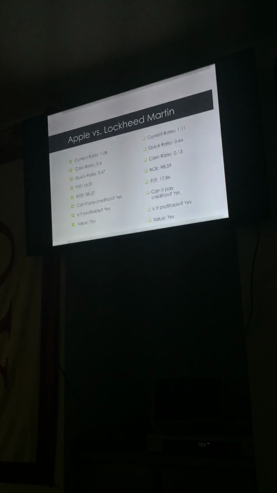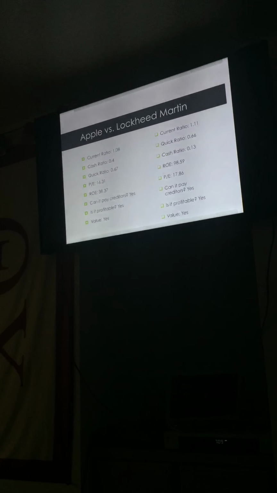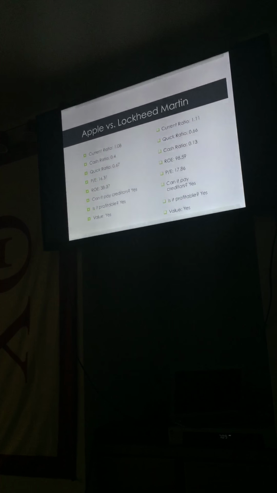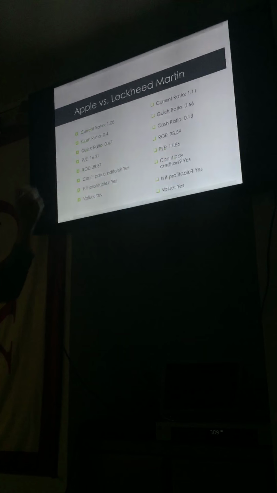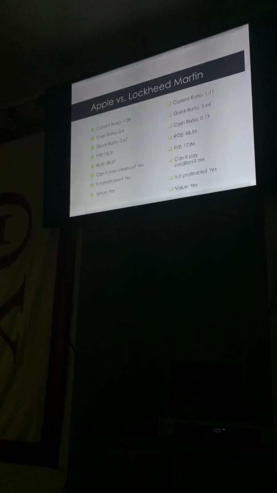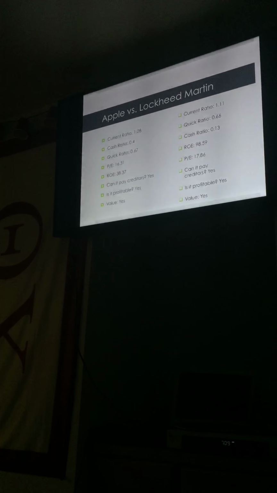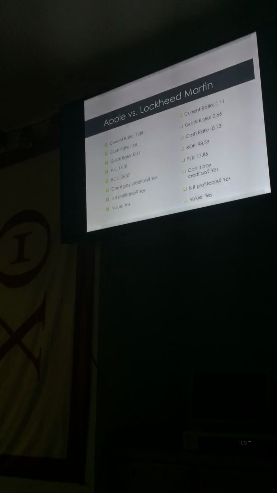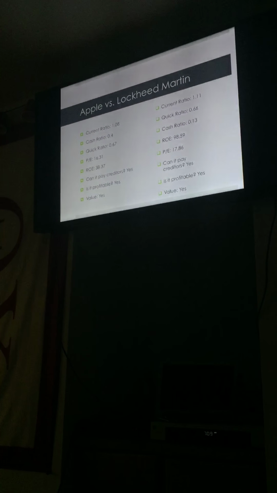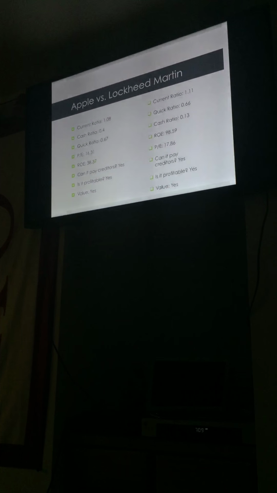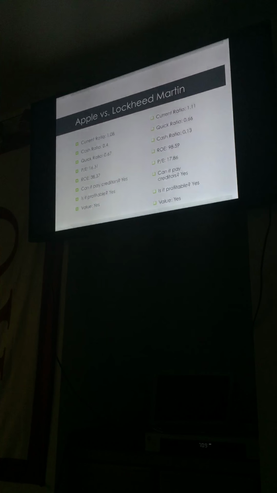And this is pretty much where Lockheed Martin leaves Apple in the dust. Their return on equity is 98.59 compared to Apple's at 38.37. However, Apple's is still a relatively high ROE for most companies. I mean, most companies float around the 10 to 20 range. The PE for Apple was slightly less than Lockheed Martin's, but not that much of a deal breaker in my opinion, because these stock prices usually float around $20 apart. The price to earnings for Apple was 16.31 compared to Lockheed Martin's at 17.86.